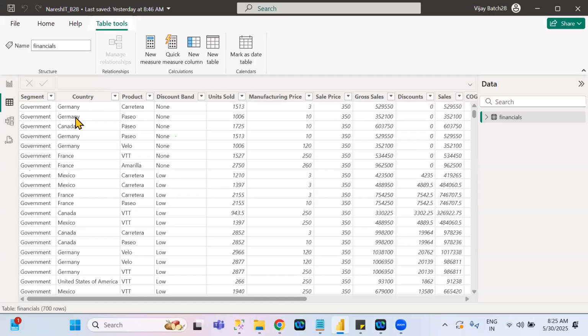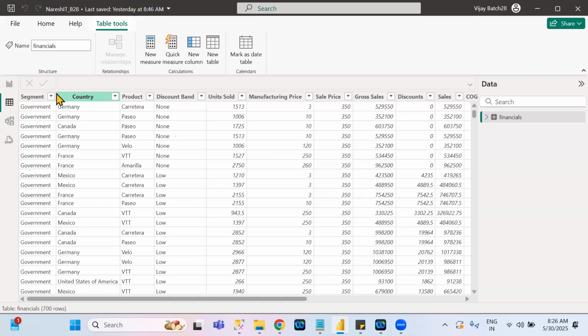Understand clearly now? Here, see, there are different columns: segment, country, product, all this. Under each and every column, values are also there. But Vijay, these values have duplicates. But I want to see how many unique values are in this segment column. How to know that? Just click on this. For each and every column, beside the column name, you will see a drop down. If you click on the drop down, you will see the unique values of that particular column.